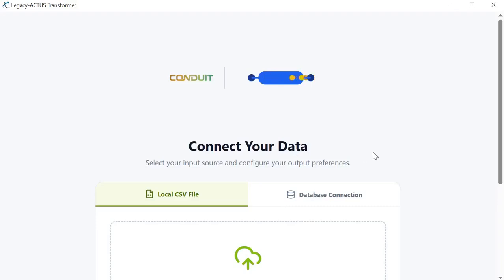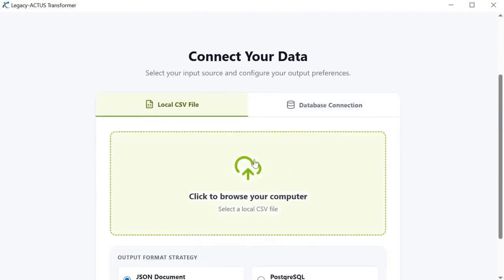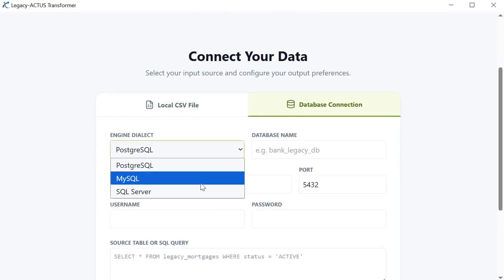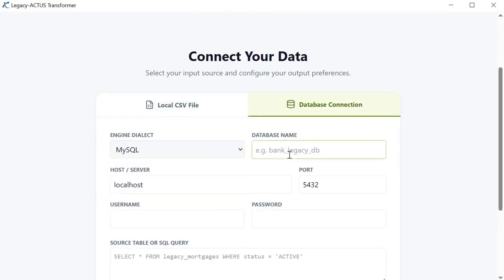Conduit is our desktop app that can transform legacy financial contracts to ACTUS terms locally, with no data leaving the premises. Here, banks can connect their legacy database. It supports a variety of databases. After entering essential parameters, the database can be connected to follow the next steps.